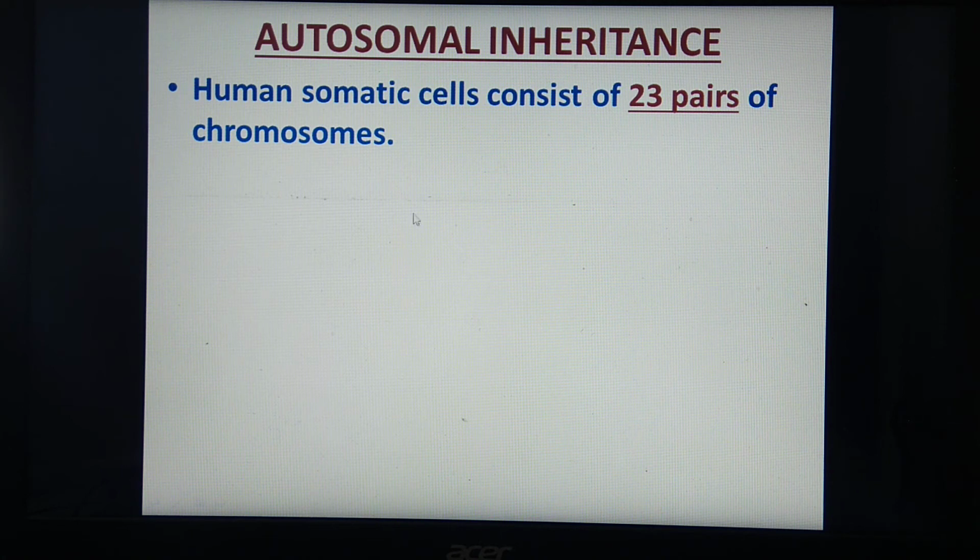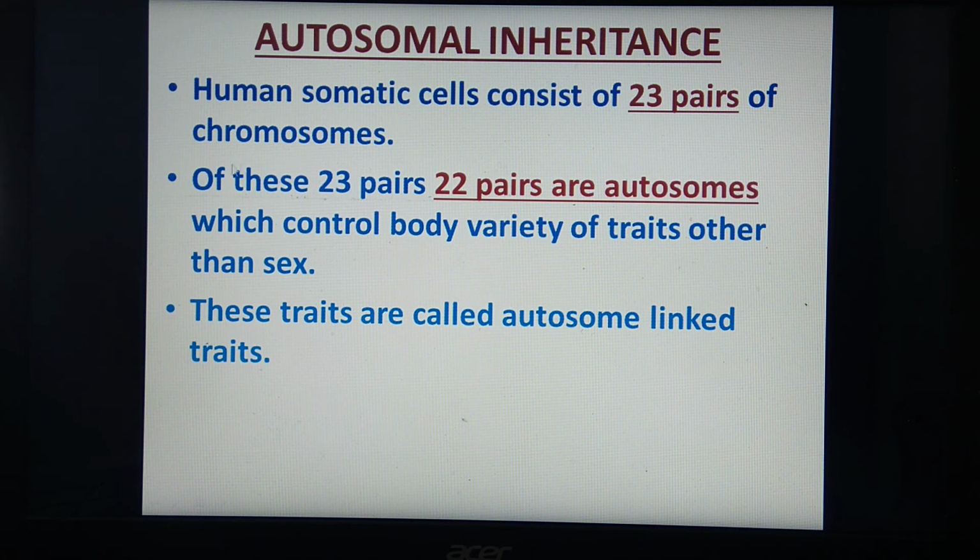Of these 23 pairs, 22 are autosomes, which control a variety of body characters or traits other than sex. So these traits are called autosomal linked traits. That means traits or characters which are linked to the autosomes, the chromosomes responsible for maintaining body characters.